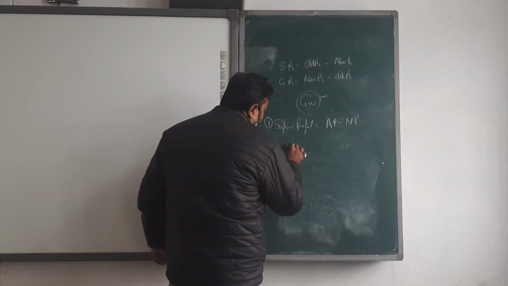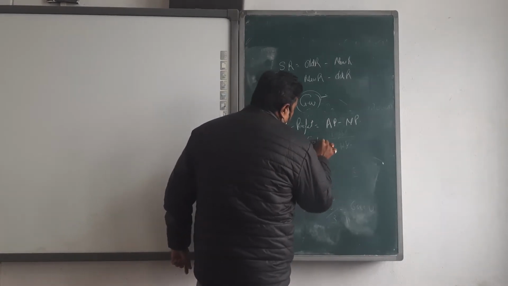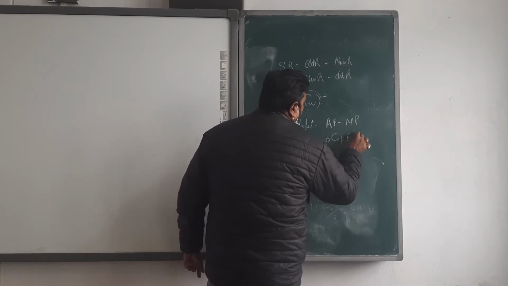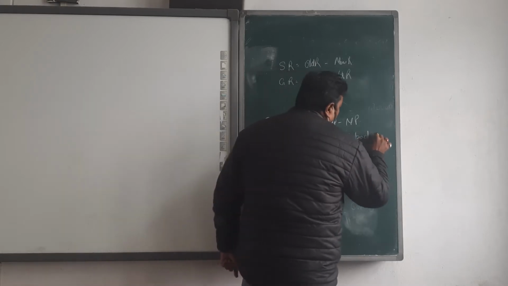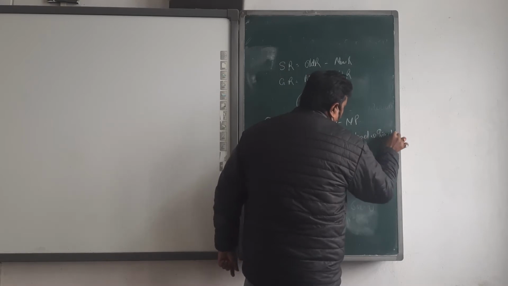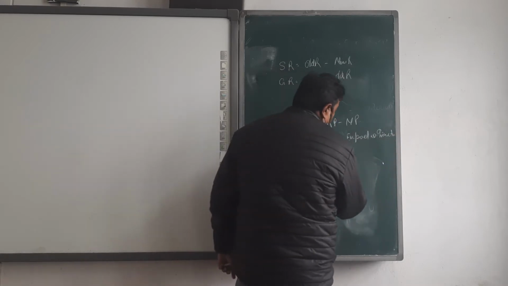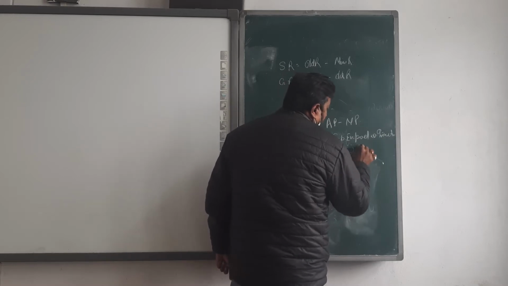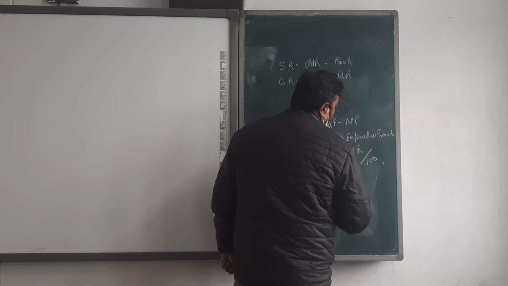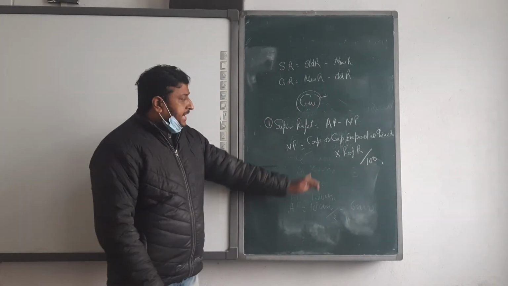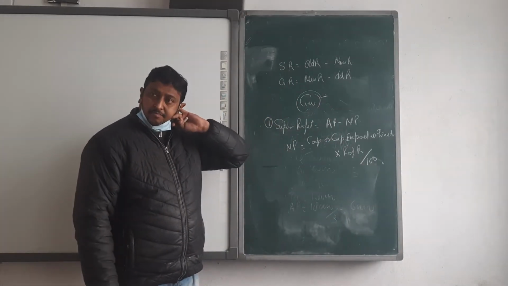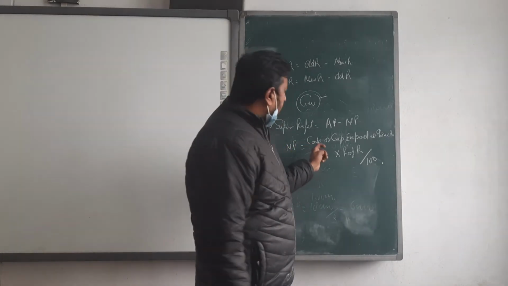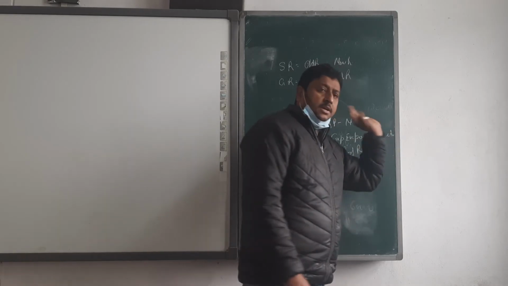Normal profit is equal to capital or capital employed or investment, into rate of return upon 100. Maybe capital is there, maybe capital employed is there, maybe investment is there.